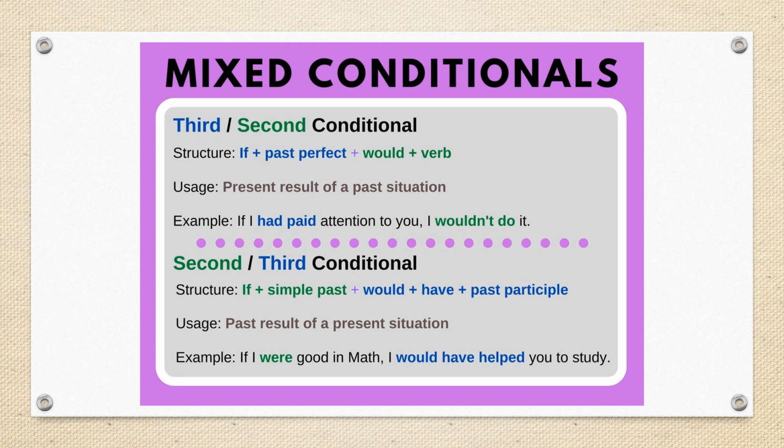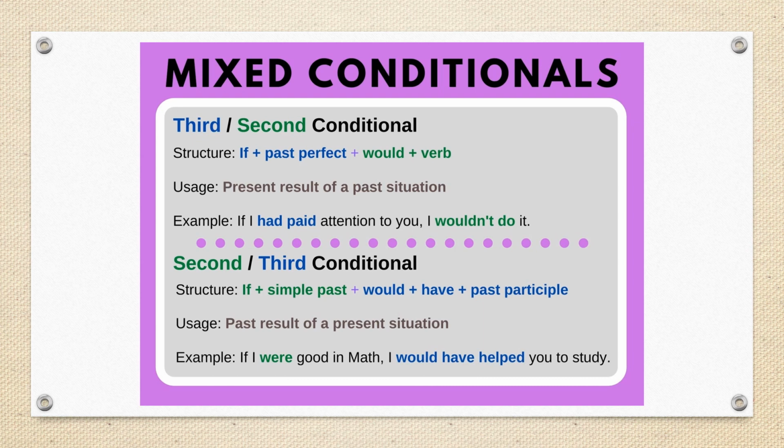Then we have the other way of mixing it, second and third conditional. So it means in the if part, we have the second conditional, and in the second part, we have the third conditional, so it's would plus have plus past participle. This one is expressing a past result of a present situation. So the result is the one that is in past tense, related to the third conditional.